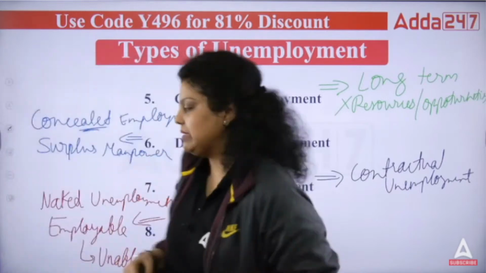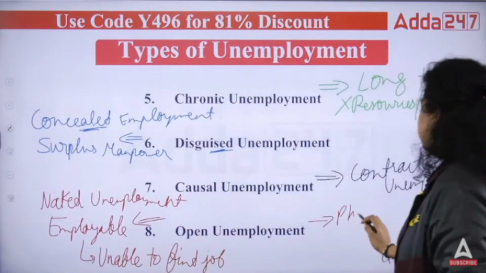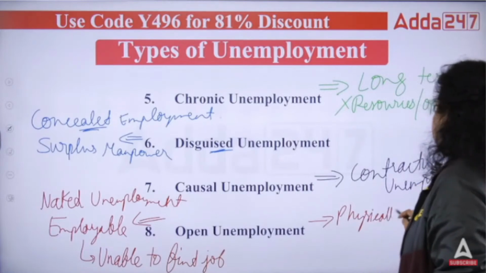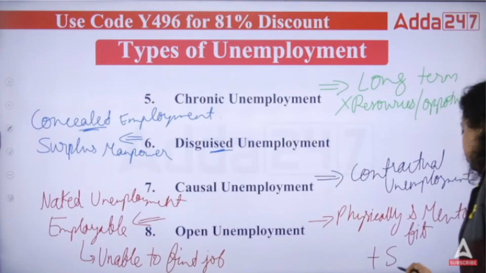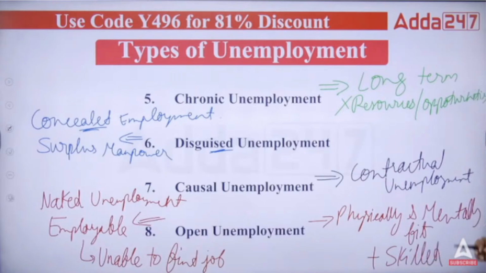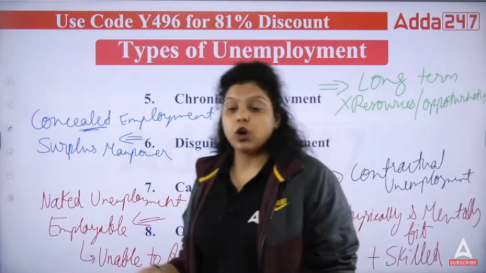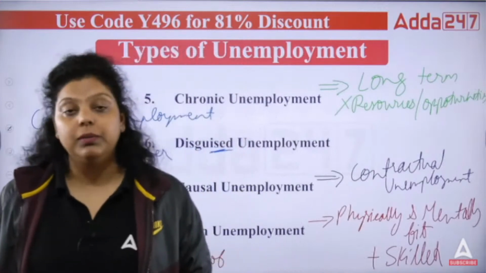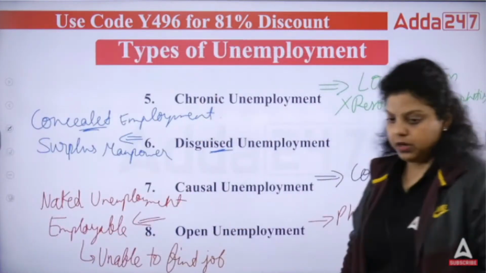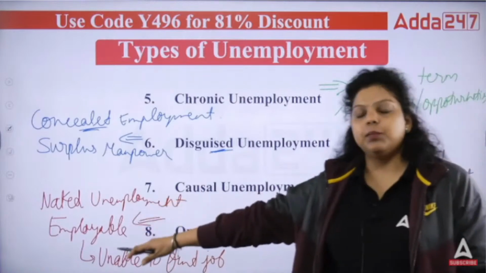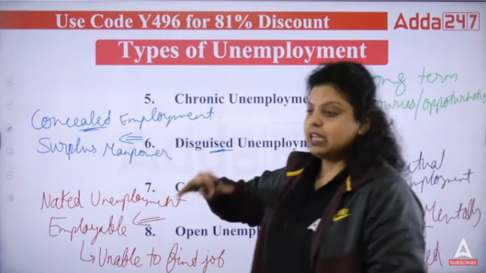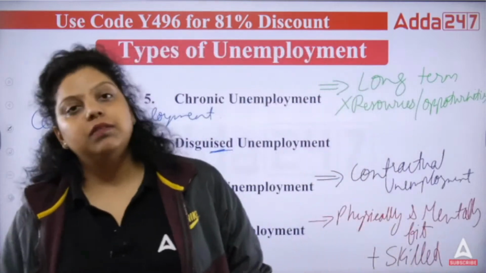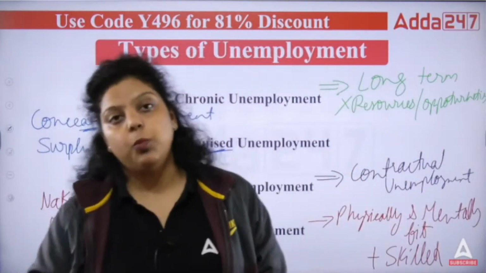It means the person is physically and mentally fit, plus he is skilled also. He has skills and is looking for a job, but he is not finding one because jobs are not available in the market. That will be known as open unemployment. So open unemployment is simply naked unemployment, where the person is physically and mentally capable of doing his or her job, but is not getting the job.